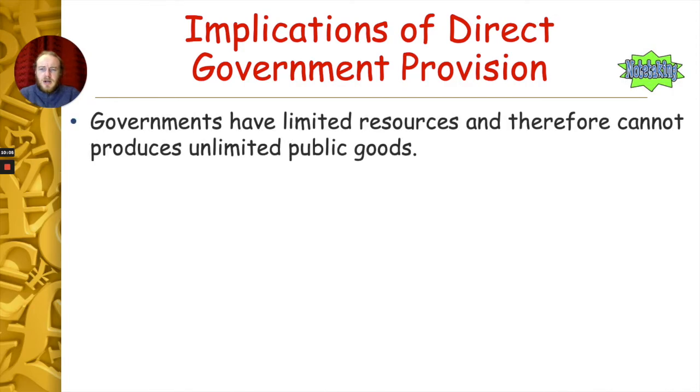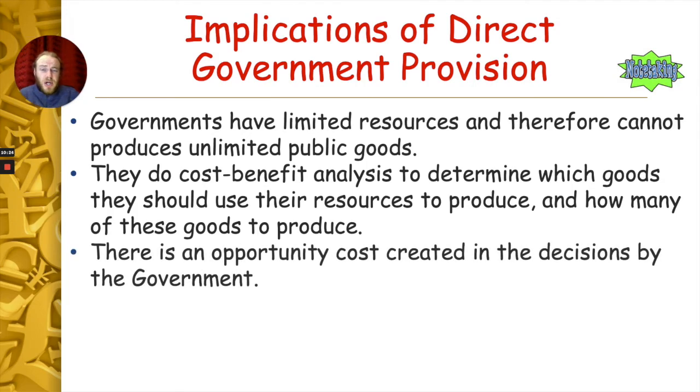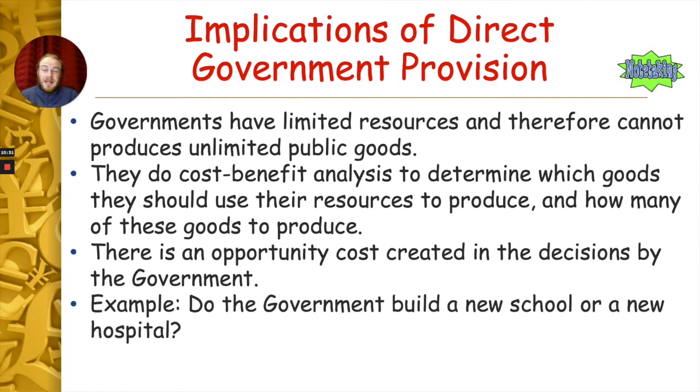Governments have limited resources and cannot produce an unlimited amount of public goods. So there's an opportunity cost involved here. They have to pick and choose what they're going to actually provide. They do what's called a cost-benefit analysis to determine which goods they should use the resources to produce and how many of these goods they should actually produce. As I said, there's an opportunity cost in decisions by the government. So can you think of an opportunity cost that a government might come across? Well, for example, a simple age-old one is, does the government build a new school or build a new hospital? They don't have the resources for both. They have to pick one. What's it going to be?